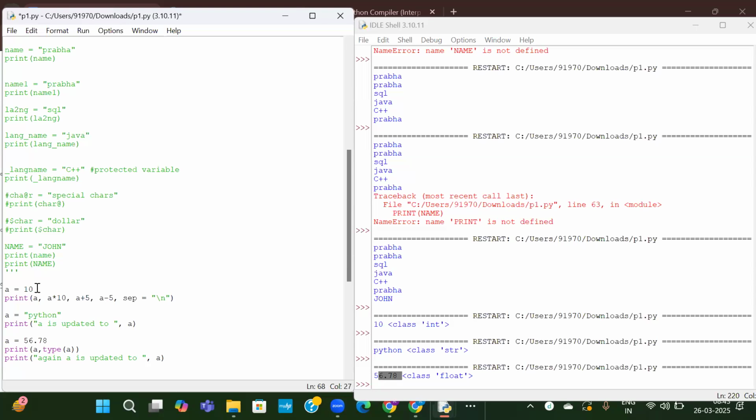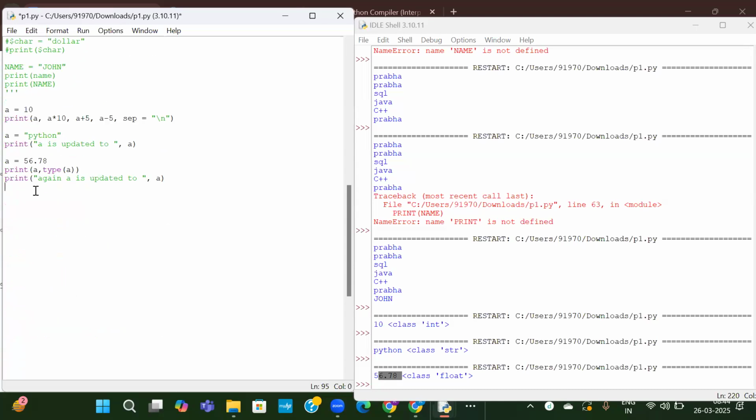Okay. So initially the value of A is 10, so I am doing some operations with that value. After performing those operations, I want to update it. So now my requirement is changed to Python. With that Python, I am doing some operations here. After that, again, I want to change this. I have changed it and I am doing some operations again.